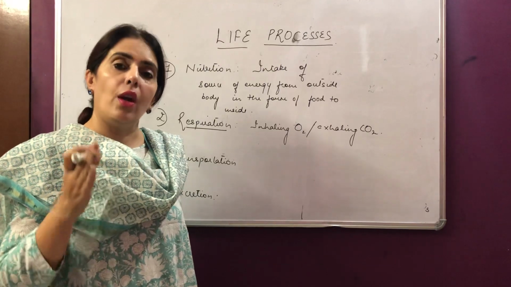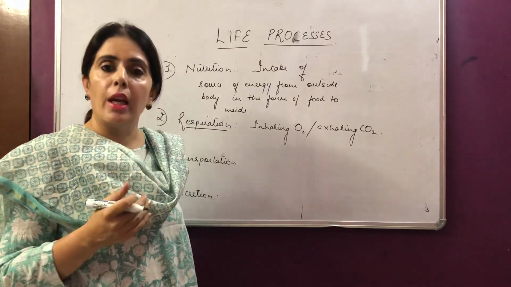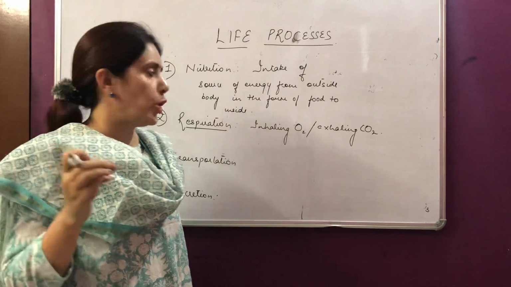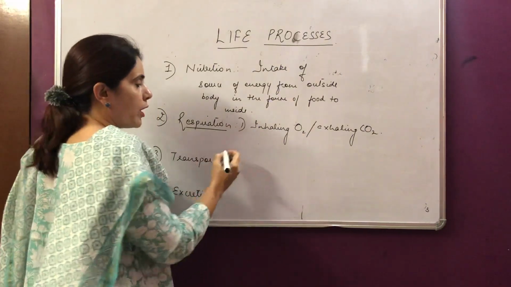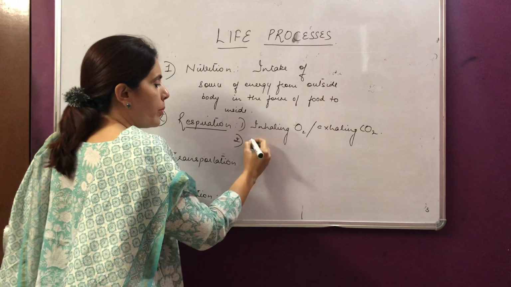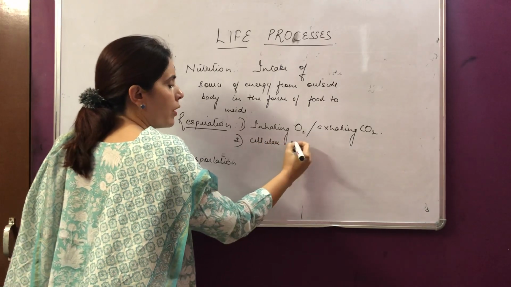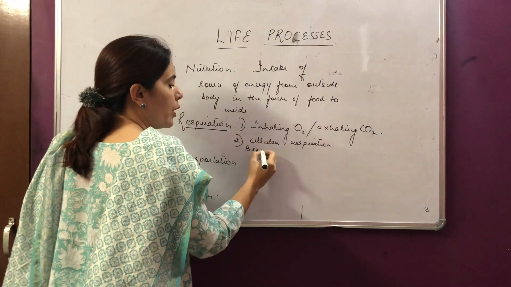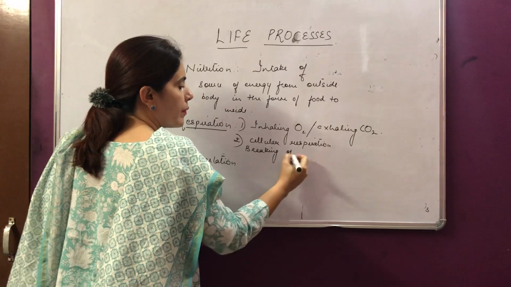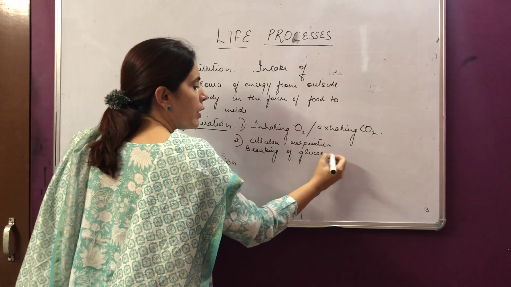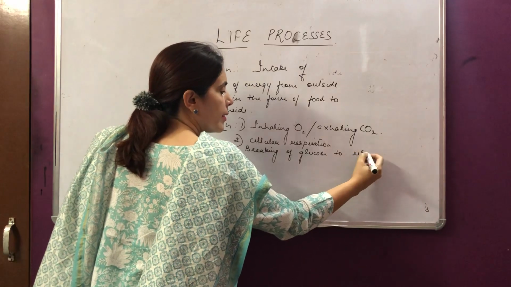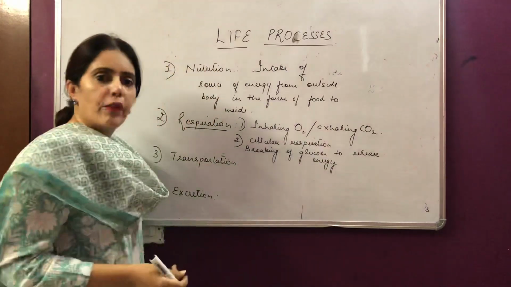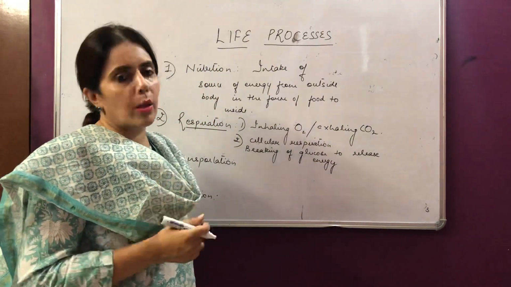Now, each and every cell already has glucose because of nutrition, where now this oxygen oxidizes that glucose to produce what? Energy. So the first step is inhaling of oxygen and exhaling of carbon dioxide, and the second step is cellular respiration. Now what does cellular respiration mean? Cellular respiration means breaking down of glucose to release energy. Now why do we need that energy? We need that energy to work and maintain our body temperature.